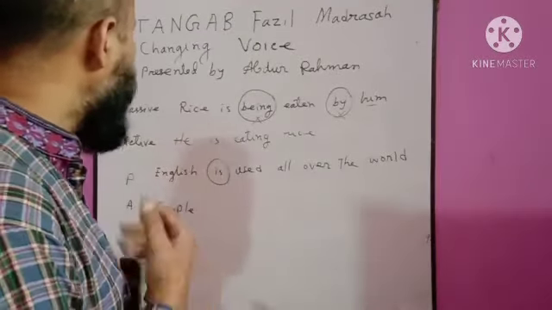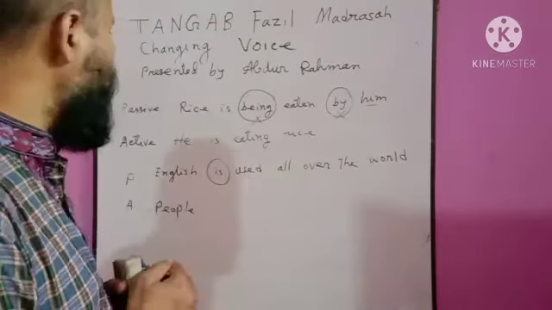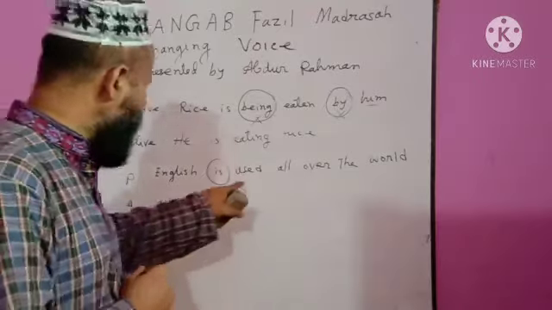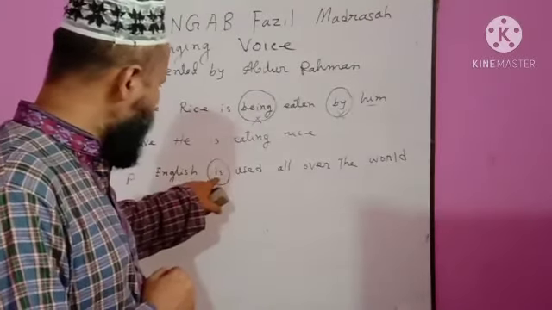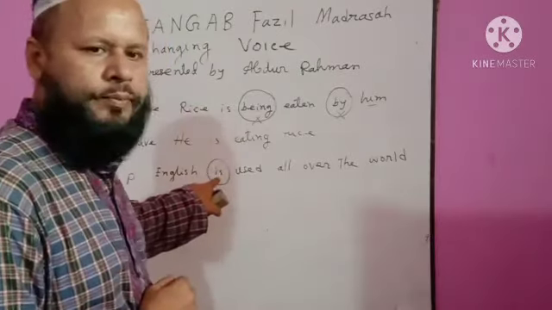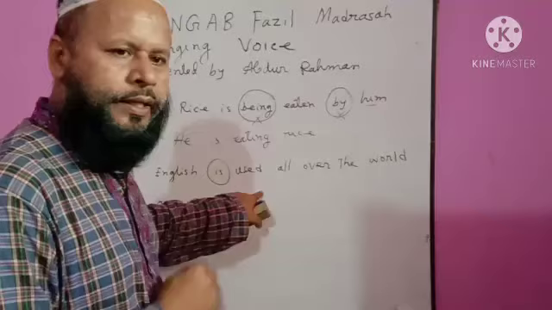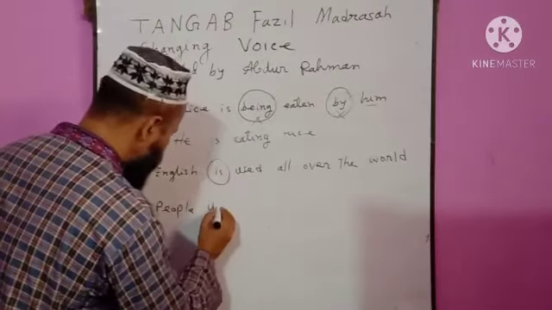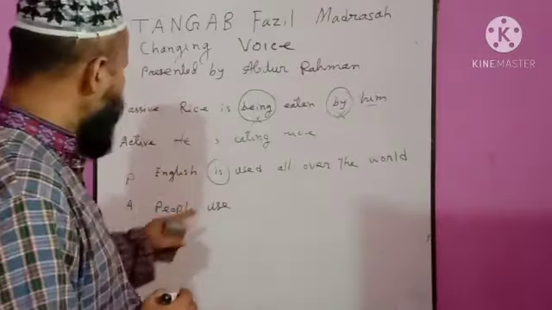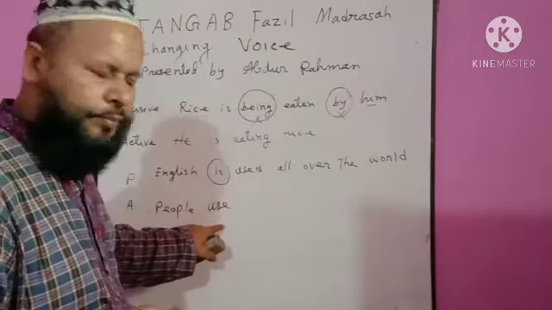Then number 4, main verb will be changed according to verb to be. This is present form of verb to be. So the main verb will be in a present form. Use. As to be is present form, main verb will be present form.